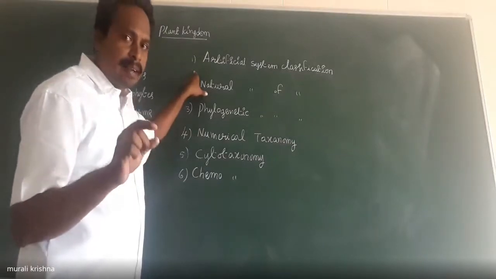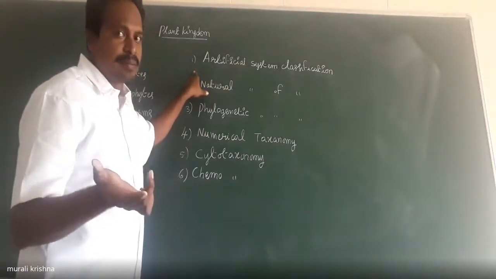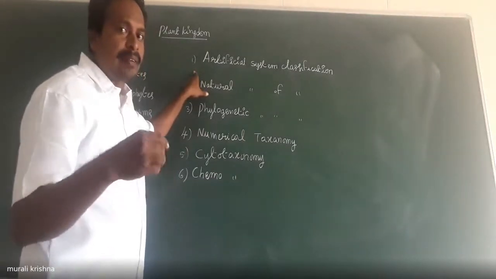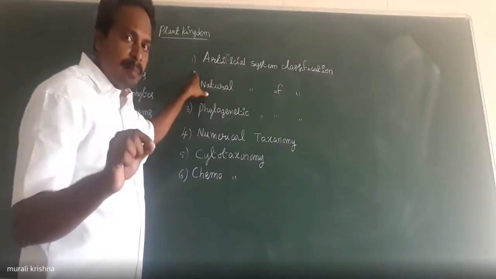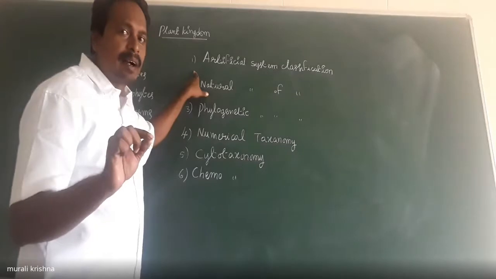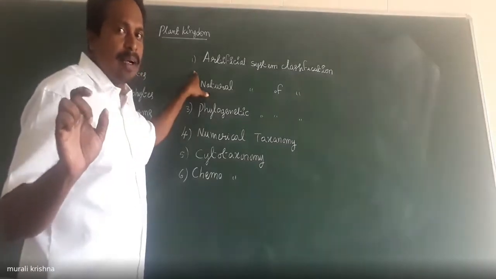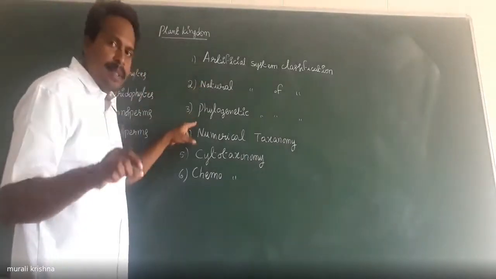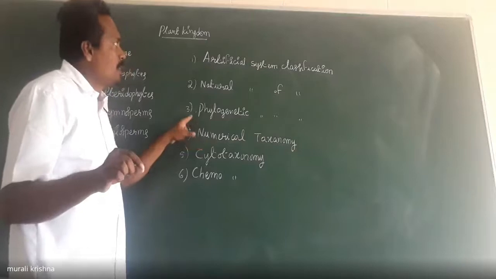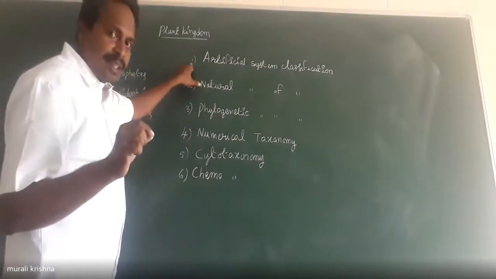Linnaeus classified the organisms into two kingdoms, Plantae and Animalia. Cell wall containing organisms were placed in kingdom Plantae. Cell wall lacking organisms were placed in kingdom Animalia. So these are the other types of classification. So what is artificial system of classification?